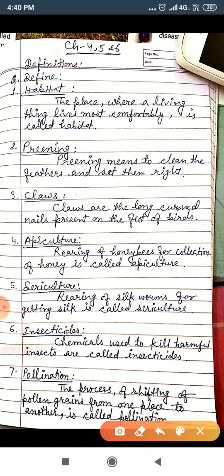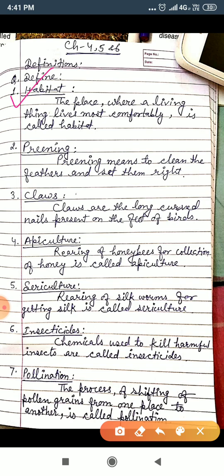There are 7 definitions I have given. Number 1 define habitat. Number 2 define preening. Number 3 define claws. Number 4 define apiculture. Number 5 define sericulture. Number 6 define insecticides. Number 7 pollination. So you see,